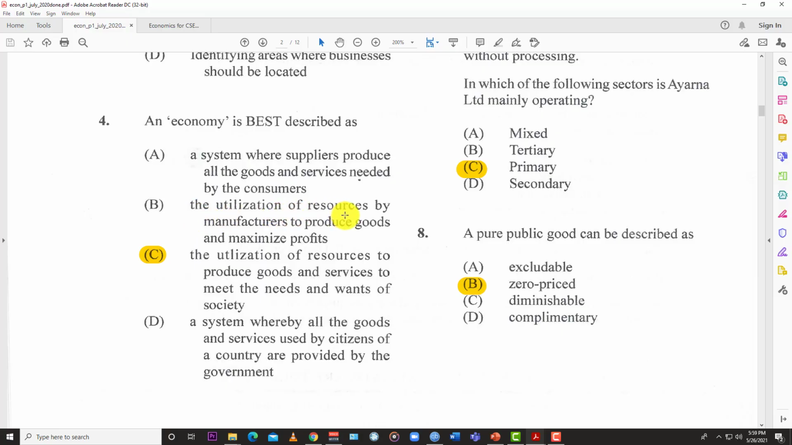The utilization of resources by manufacturers to produce goods and maximize profits. Again, that's not it, because it's not all about manufacturers. You have primary, secondary, tertiary levels of production. D, a system whereby all the goods and services used by citizens of a country are provided by the government. So that's a controlled economy, but that's not an economy as a definition. So the best answer is, of course, C.